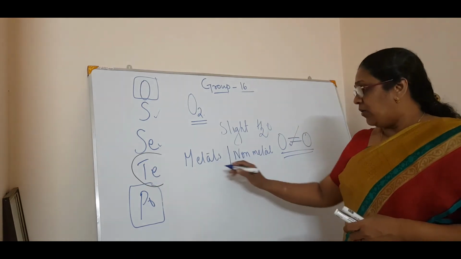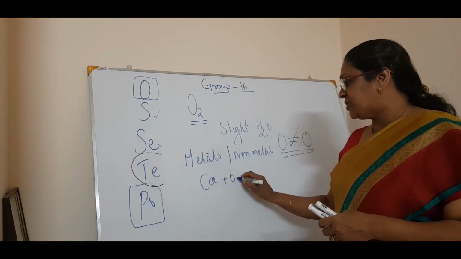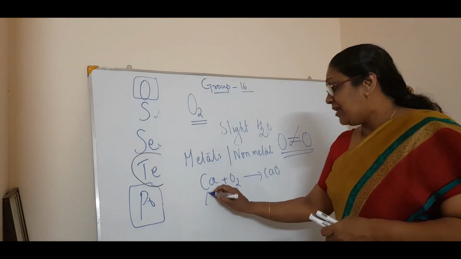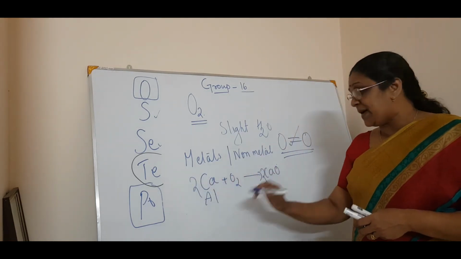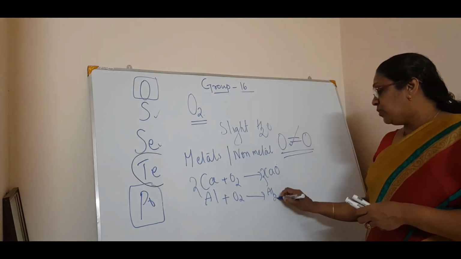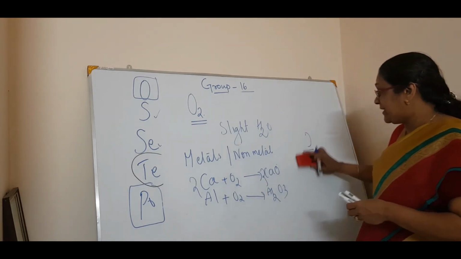Understood? Now, coming to metals. If you have metal calcium plus oxygen, you will get what? Calcium oxide. Correct? Aluminium, you have to balance it, right? Whenever you write an equation, just balance it. Al plus O2, what will you get? Al2O3. So, metals. Then, what about non-metals?